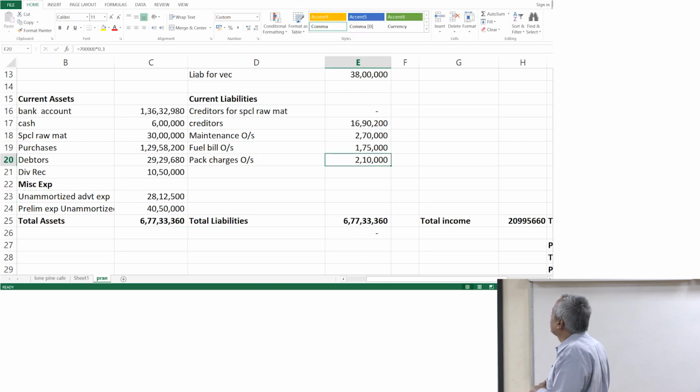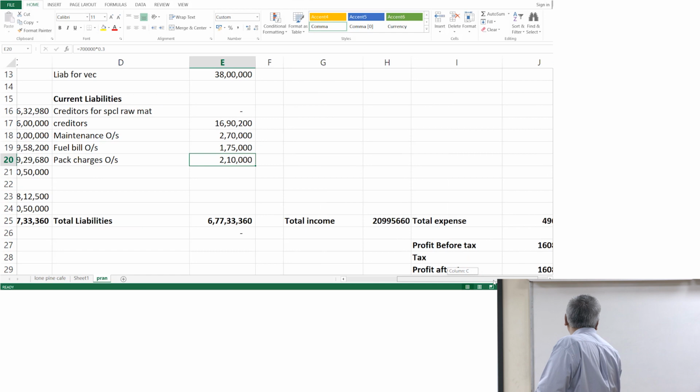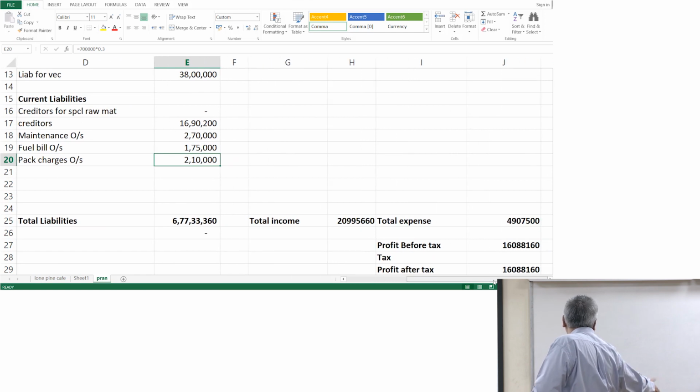Go back, go to the packaging charge. Why are you keeping it as outstanding? You know, it's payable at the end of the year, paid. So, don't keep it as outstanding. Paid.